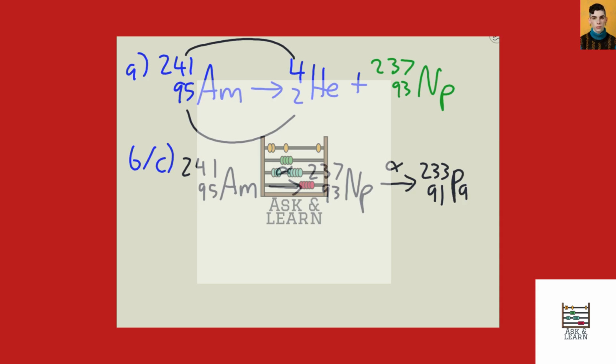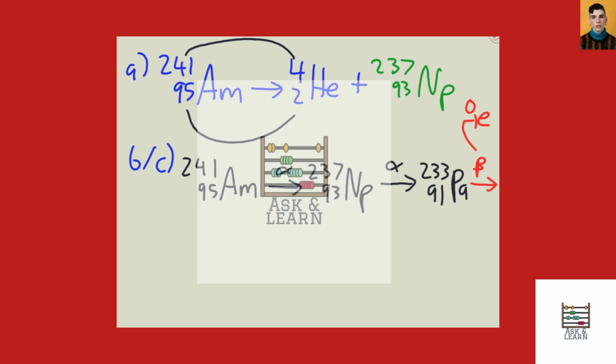But after this, we will encounter a beta decay. And in beta decay, you encounter an electron being ejected after a neutron has decayed into a proton, thus resulting in an increase in atomic number.